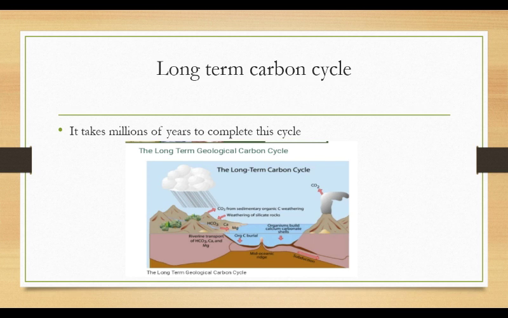Ions such as calcium, potassium, magnesium, sodium will flow out from those rocks, and those ions will get transferred from rocks to river and from river to the ocean, right? So in this way the ions, due to chemical weathering of the rocks, will be released by the rocks and will reach the ocean.